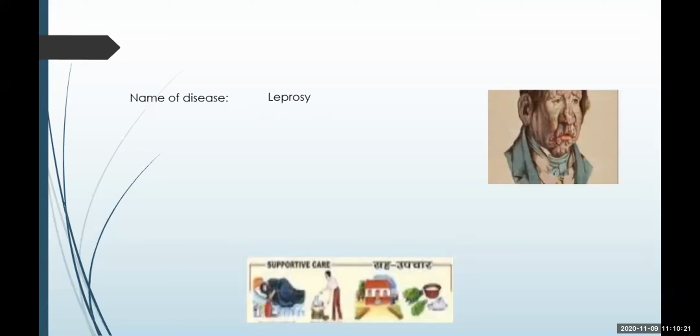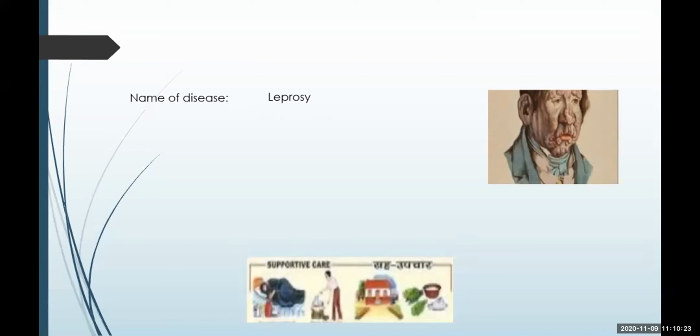Next is leprosy. You must have heard about leprosy. It is also called the disease of untouchability, where if a person is suffering from leprosy, people avoid touching them.